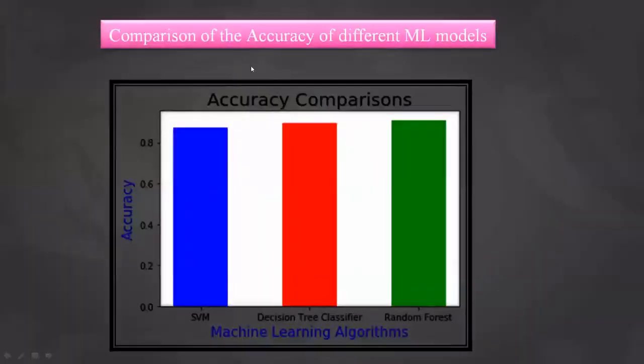Then there is a comparison of the accuracy of the different ML models. SVM is about 85%. Decision tree classifier is about 93%, and random forest is about 96 or 97%. Basically, I have separated these by colors. I have used the blue color for the SVM, red color for the decision tree, and green color for the random forest.